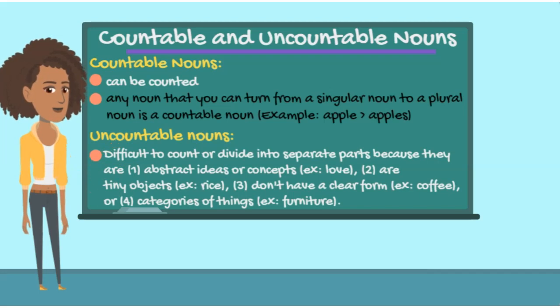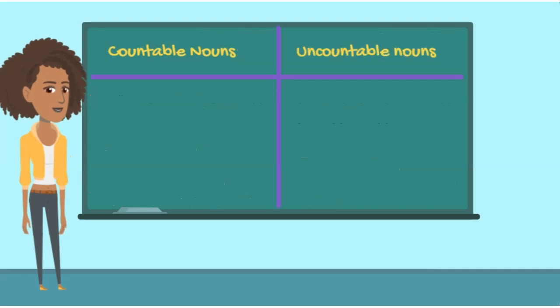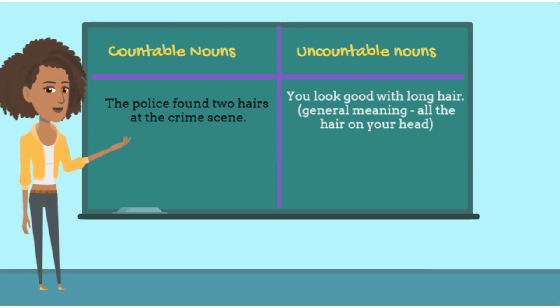How about we take a look at that? So here we have 2 sentences. The first says, the police found 2 hares at the crime scene. Hare in this sentence is a countable noun because 2 is a number and the number of hares are countable. However, the second sentence states, you look good with long hair. This is a general meaning, which makes it uncountable. Let's look at 2 more sentences.